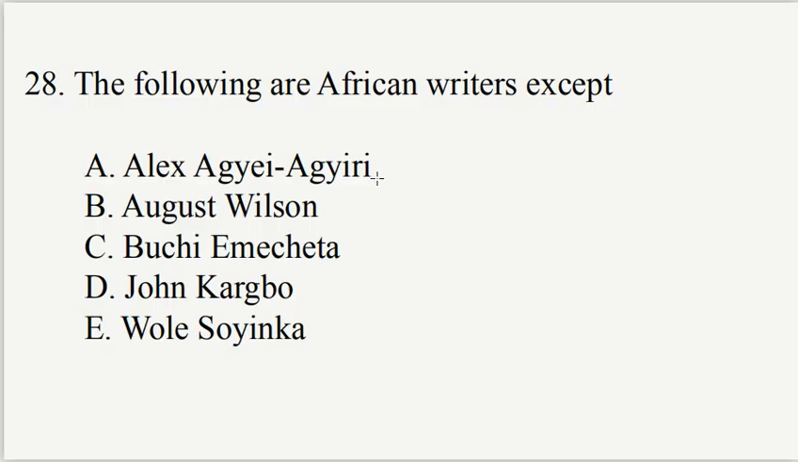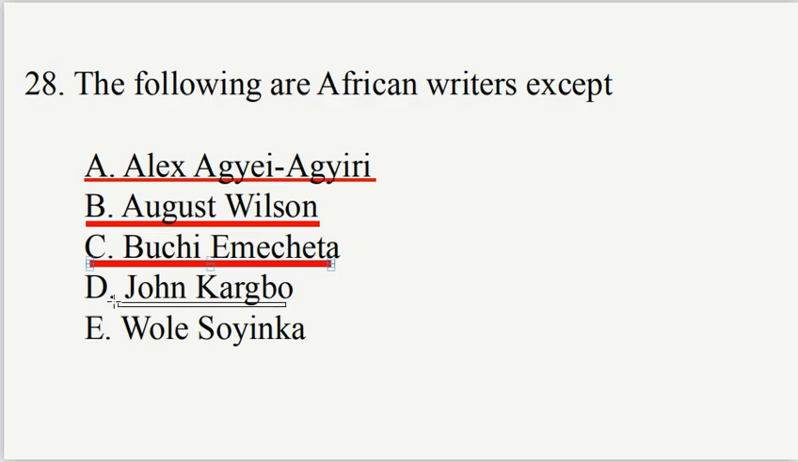Ghanaian writer. Option B. August Wilson is an American writer. Option C, Buchi Emecheta is a Nigerian. Option D, John Kargbo, he is a Sierra Leonean. And option E, Wole Soyinka is a Nigerian. Of course, the one that is not African is August Wilson. He is American. He wrote the play Fences.